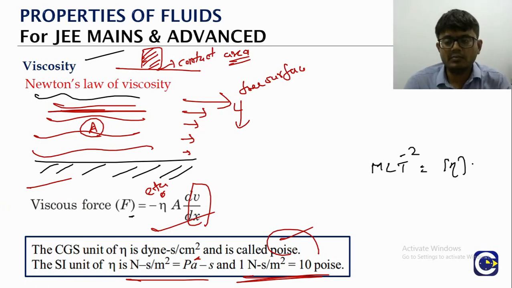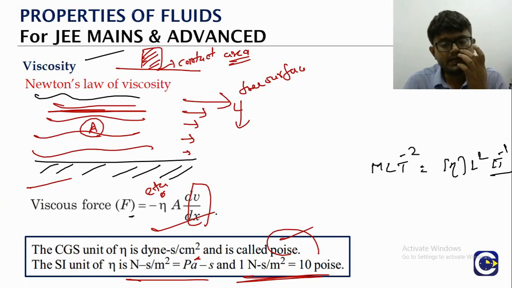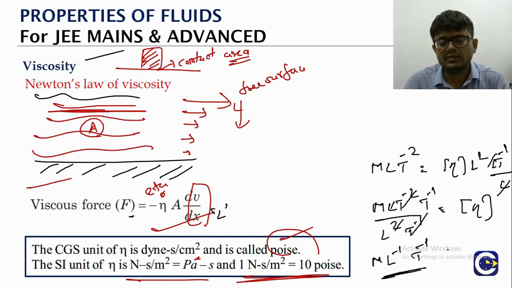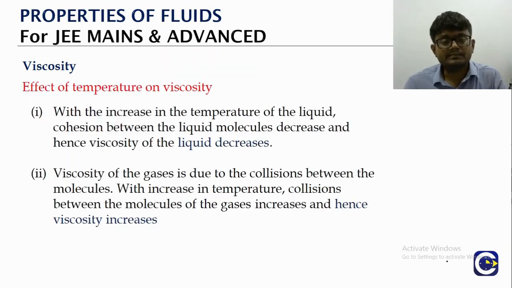Eta dimensional formula: area is what? L square. dV means change in velocity, that is L T power minus 1, divided by dx, which means what? The displacement, that is L. L gets cancelled. So what is it? M L T power minus 2 by L square T power minus 1. That is the dimensional formula for eta. So what is it? T power minus 1. So M L power minus 1 T power minus 1. This is the dimensional formula for eta.